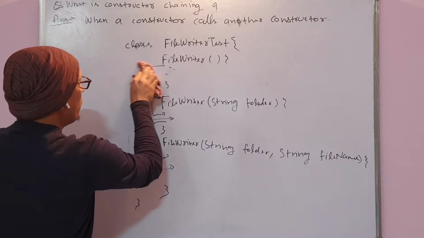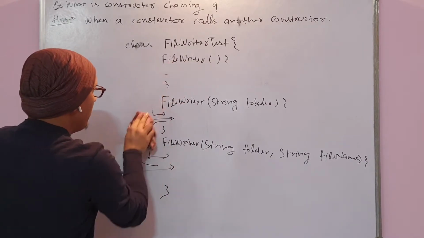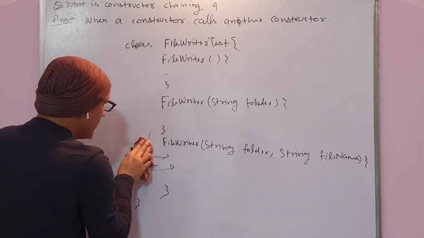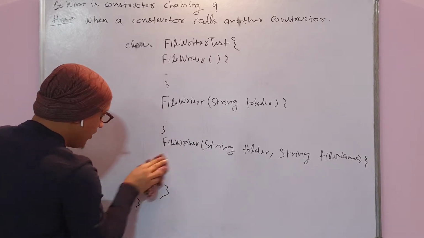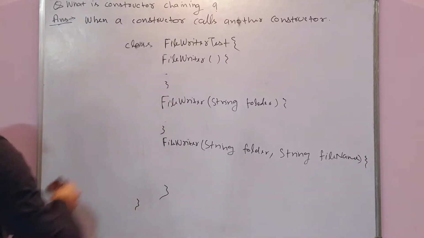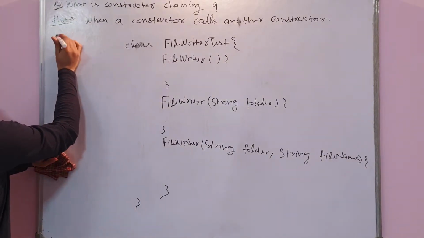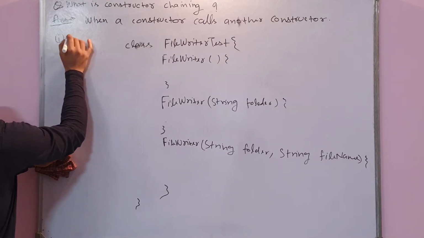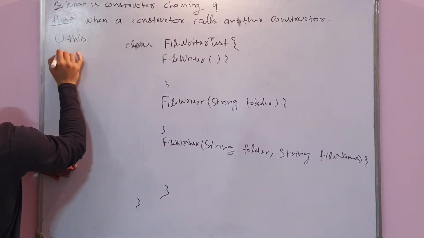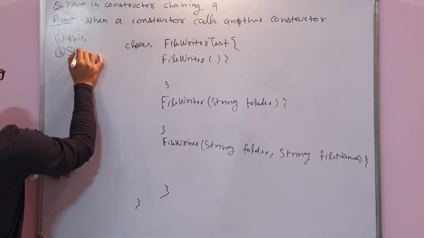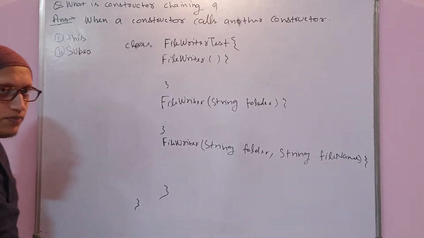Okay, so I will cover a few more things, a few more words, and then I will start writing the example. I will be continuing with this example only. This constructor chaining can be formed using either the this keyword or the super keyword.